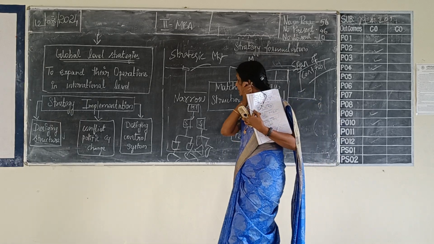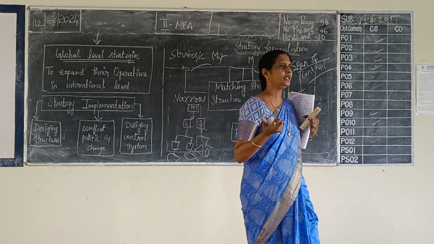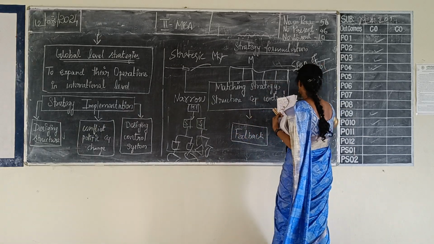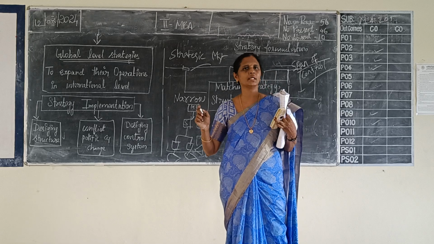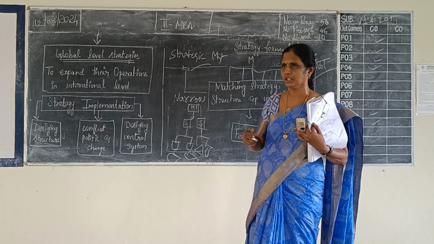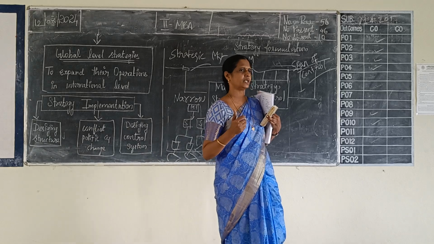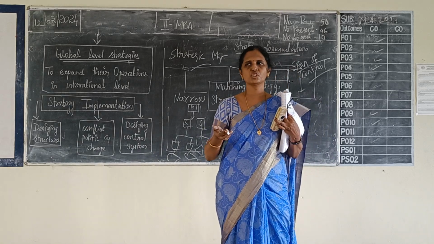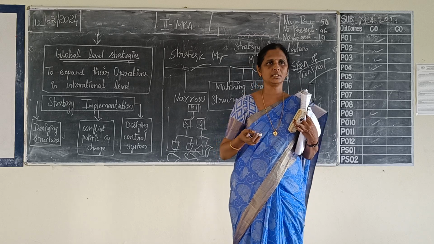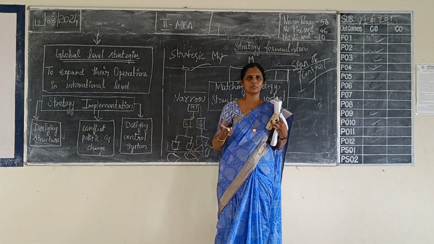Suppose technically I am very strong, with multiple technologies, then I can control many subordinates. So there are two types of span of control: how many people a manager can control at a time. Write it down, two types of structure, tall structure and flat structure. In tall structure a manager can control few subordinates, and in flat structure a manager can control multiple subordinates.